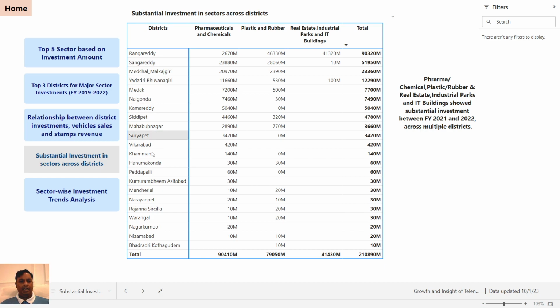We can see Hyderabad is not in the list in the sector investments, which says a lot. Okay, moving on.